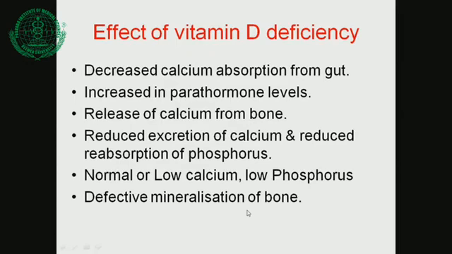Okay, and because of the deficiency of vitamin D, there is defective mineralization of bone. The bone becomes spongy, or the bone becomes fragile, and it can easily get fractured, and bowing of the leg will be there. So the problem is with the soft bone. So bones are soft in rickets. Okay.